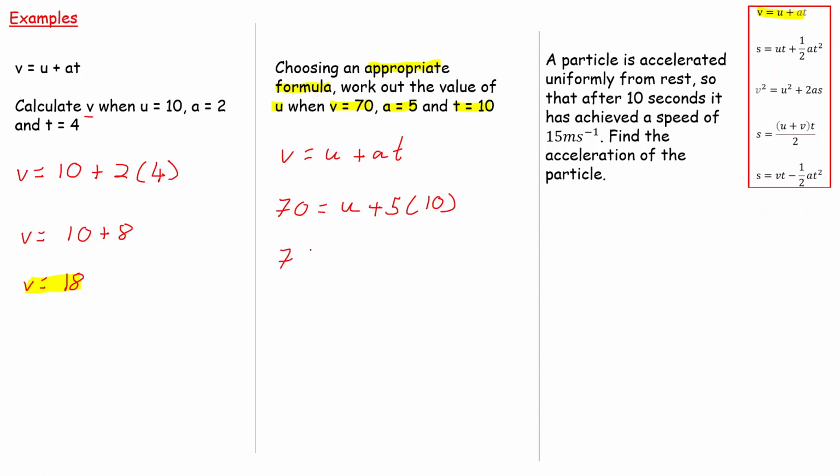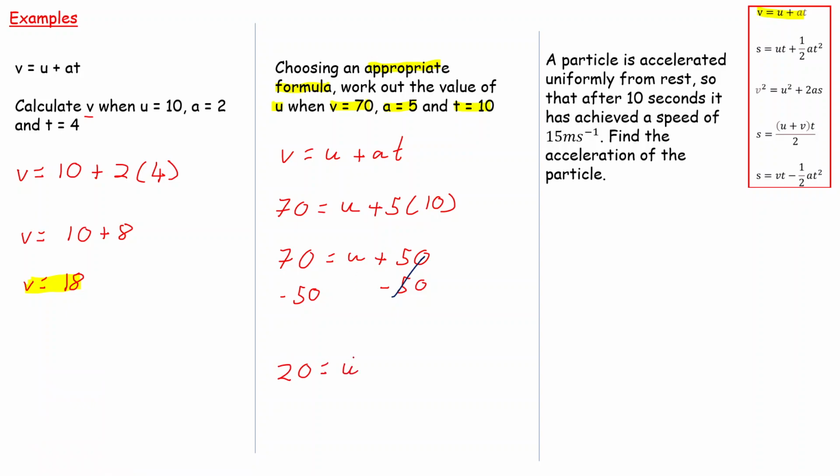Simplifying, 70 is equal to U, 5 times 10 is 50, so plus 50. This is an equation where I'm trying to find my missing variable U. I want to get rid of that 50 by taking away 50 from both sides. The 50s cancel, which is really good, and I've got 70 take away 50, which is 20, is equal to U.